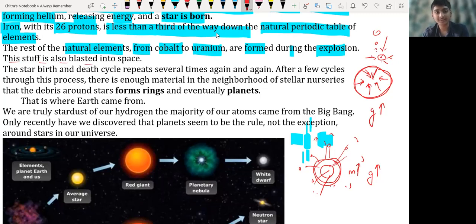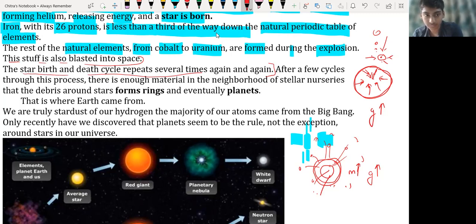This stuff is also blasted into space. When that blast took place in space, all the particles spread again in the universe itself. The star birth and death cycle repeats several times again and again. How do stars die?